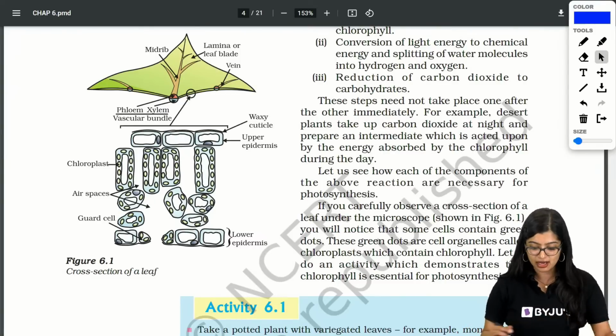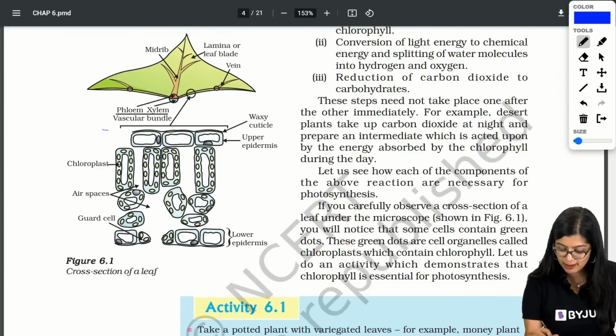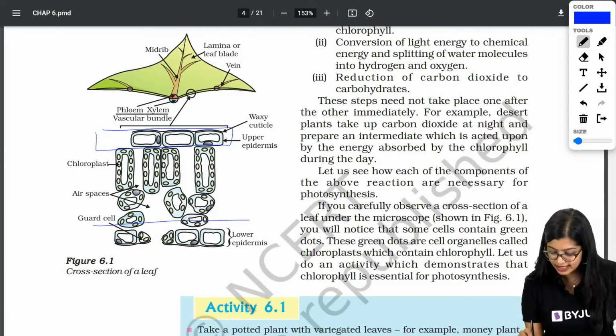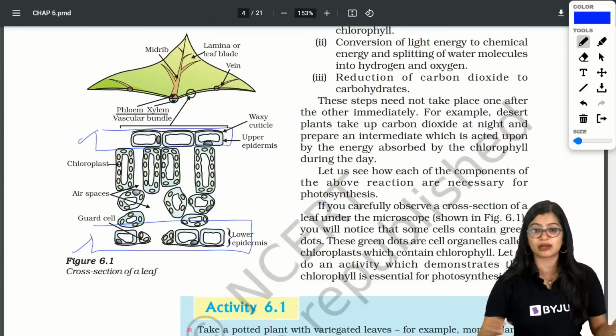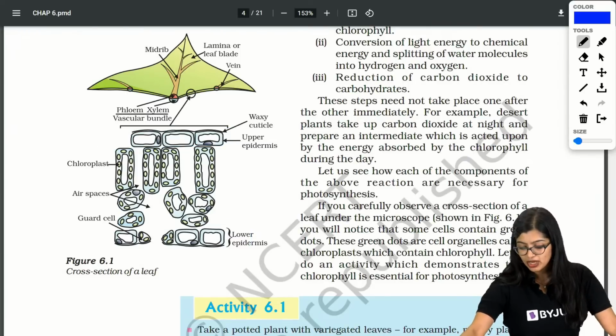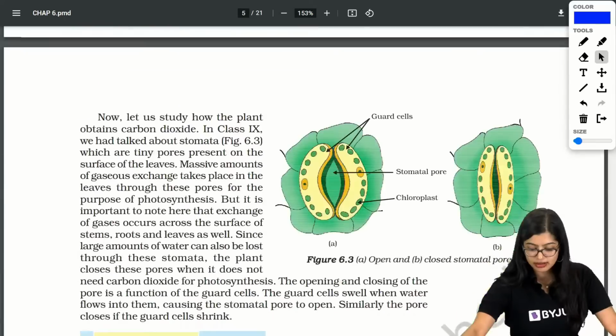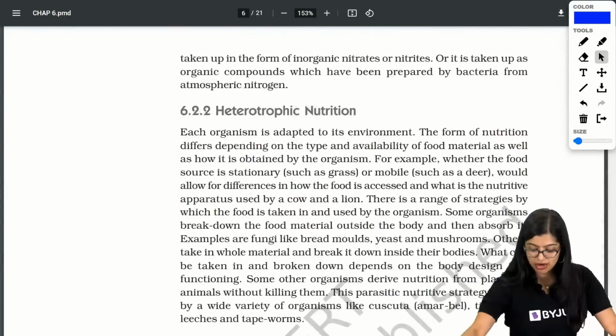Ma'am, where are epidermal cells present? See, these regions are your epidermal cells. These two regions, I hope you can make a note of it. Now let's quickly move on.